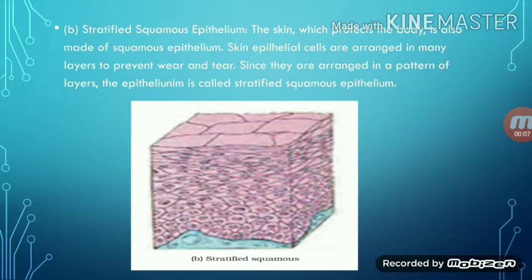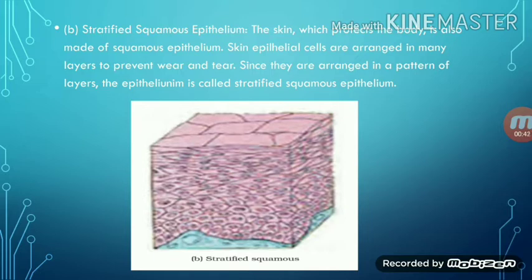The skin which protects the body is also made up of squamous epithelium. Skin epithelial cells are arranged in many layers to prevent wear and tear. Since they are arranged in a pattern of layers, the epithelium is called stratified squamous epithelium, right?